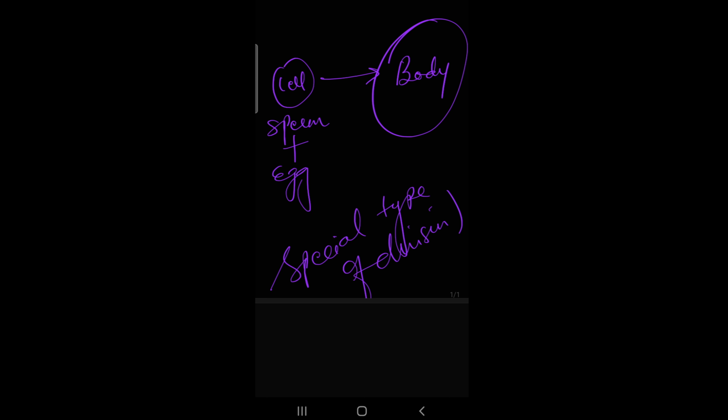So this division will undergo two phases, that is meiosis 1 and meiosis 2. Suppose, for example, a cell with 46 chromosomes undergoes division. After division it will form two cells, this one and this one.